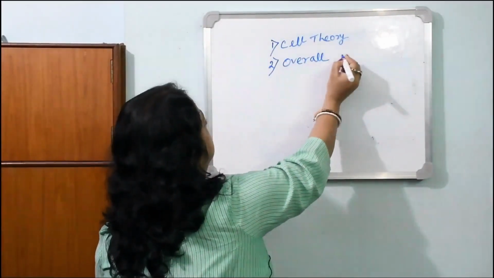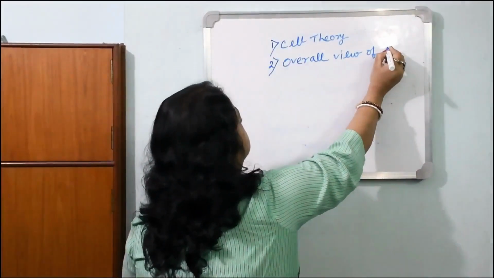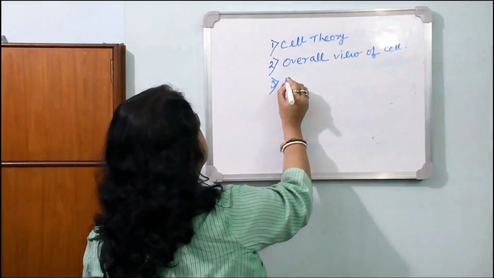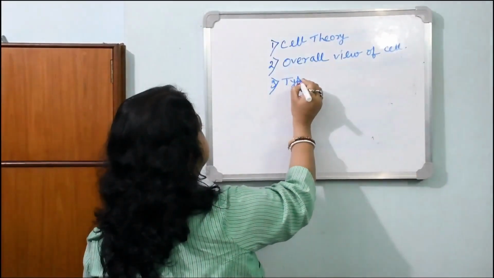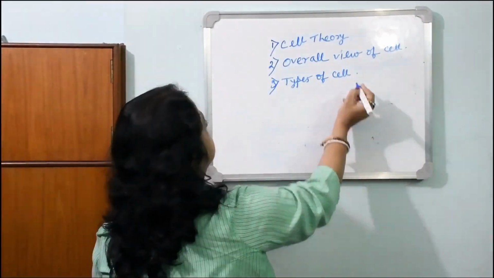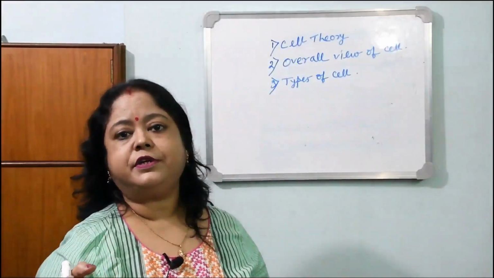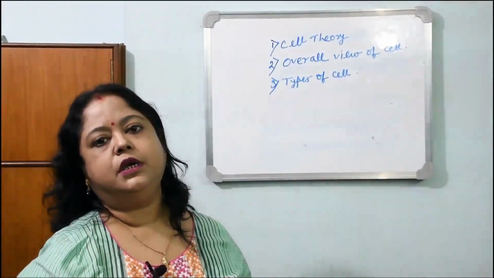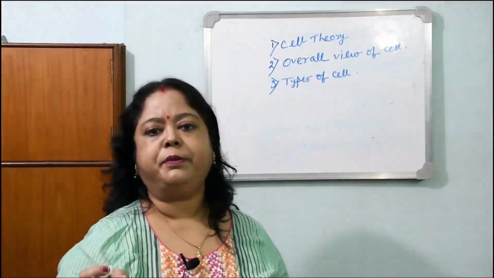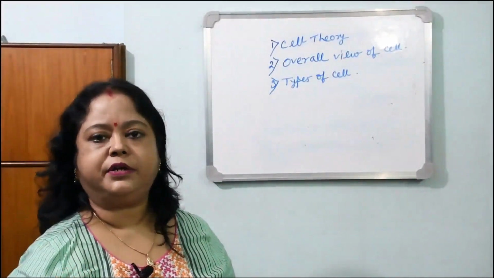Number 2 is overall view of cell. Number 3, types of cell. You know that the 2 most important types are prokaryotic and eukaryotic. Another one, mesokaryotic, has also been discovered, but it's not so prominent. So we shall discuss here the prokaryotic cell and eukaryotic cell.